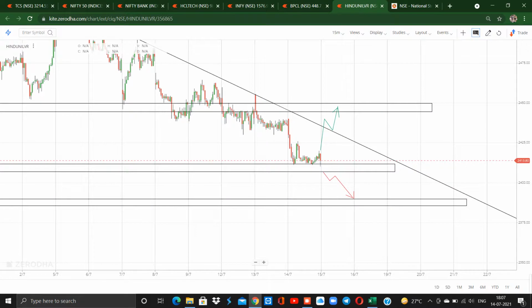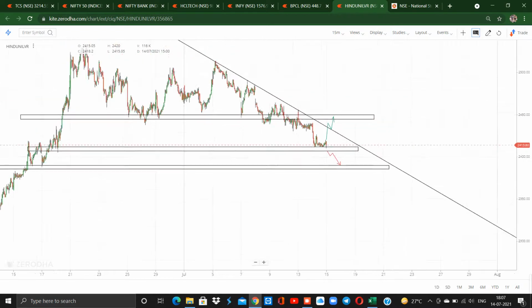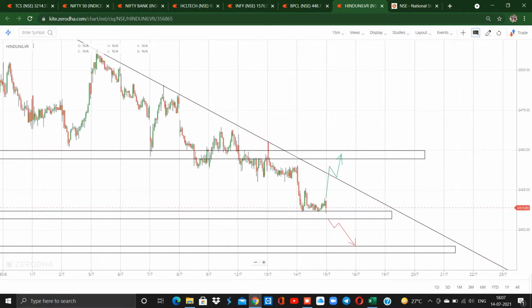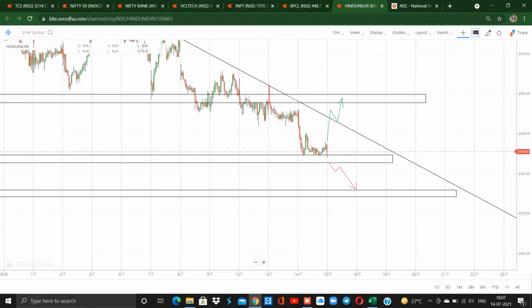Next one is Hindustan Unilever. So Hindustan Unilever is near the support area now, and it is in a downtrend. If the market opens flat tomorrow and closes with a bullish candle, keep the candle's low as stop loss and go for the target of 2430 and a second target of 2444. Yeah, this will be the second target on the buying side for Hindustan Unilever.